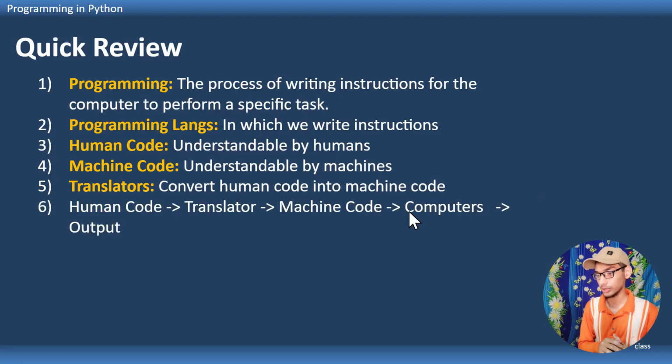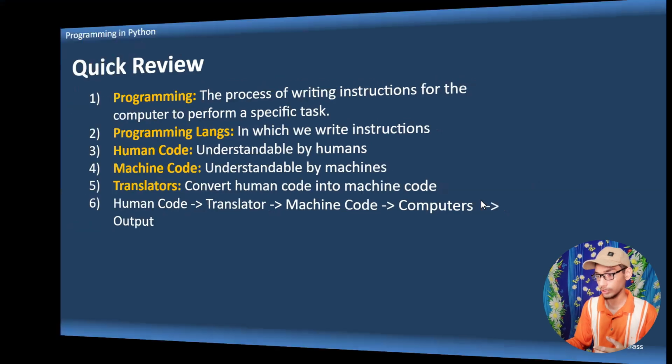So this was the basic chain: human code goes into the translator. The translator gets this human code and generates machine code. Machine code is fed to the computer. The computer just executes that machine code and displays the output.